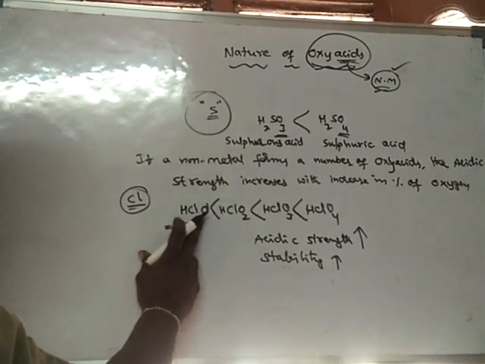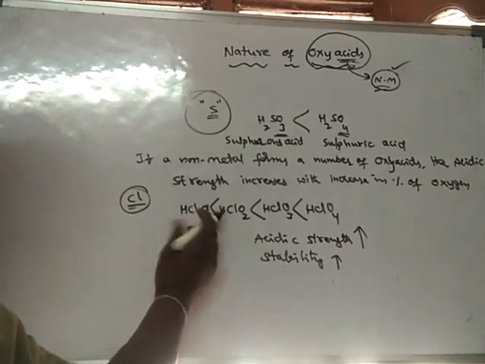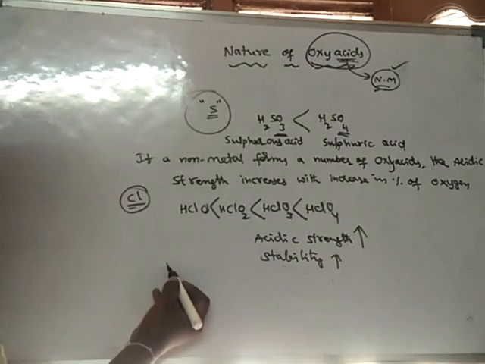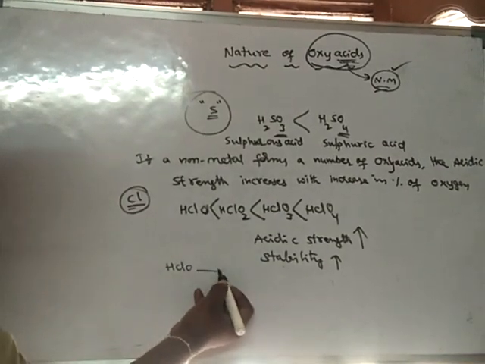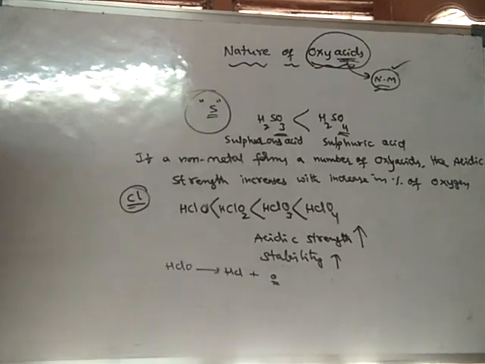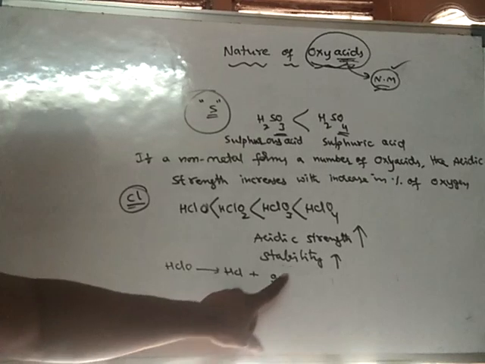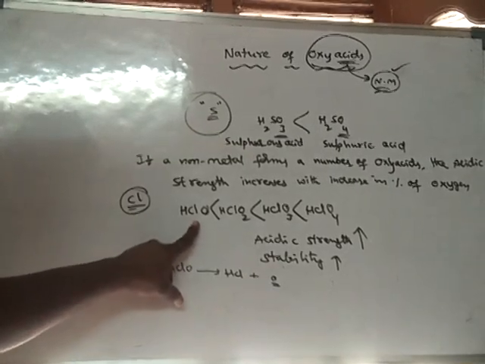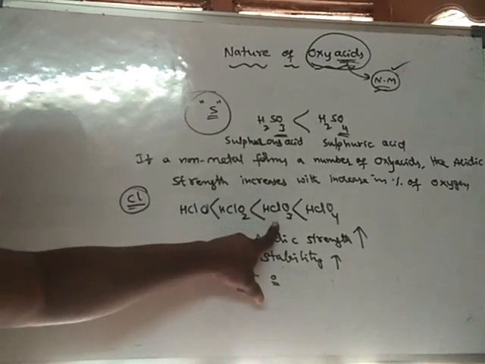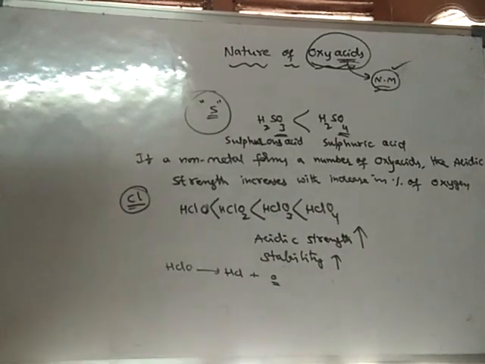It is used as a disinfectant because it can easily break down into HCl and oxygen, because it is less stable. When compared to this one, this is more stable. When compared to this one, this is more stable, and this is still more stable.